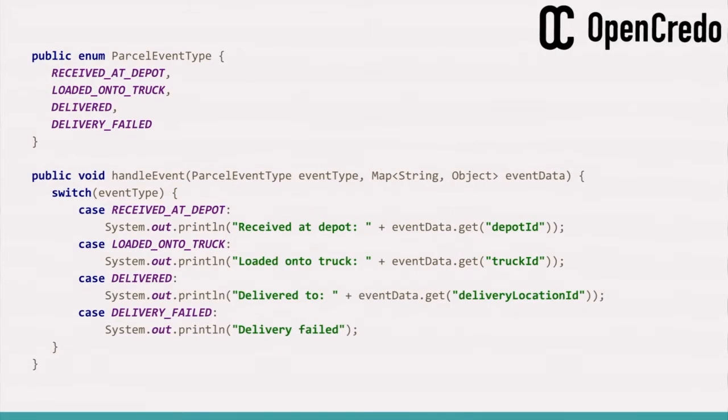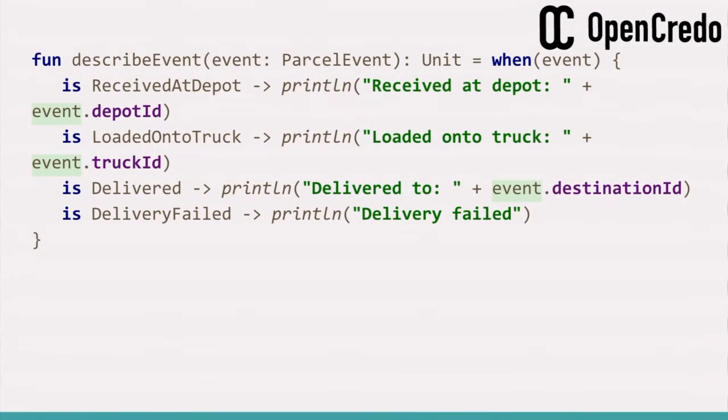Now here's the Kotlin equivalent, using our sealed class and its subclasses to describe events. We use the when construct here. So the IDE and compiler can have the same intelligence about the possible subtypes of ParcelEvent, because the class is sealed, we're not allowed to define other subclasses of it outside of its own scope.